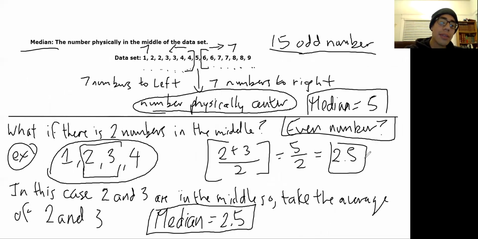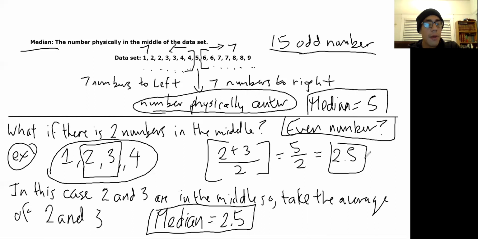Notice I had like this little symbol here. I'm focused on that 2 and 3 because I want to know what number is in the middle between those 2. So in this case, there is no one single number in there, so I'm going to take the average. I'm going to take 2 plus 3, I'm going to add them. And since there's only 2 numbers that I'm counting, I'm going to divide them by 2 numbers, by 2. So I ended up getting 5 divided by 2, which gives me 2.5. If you notice, 2.5 is in the middle of 2 and 3. It's perfectly in the middle.